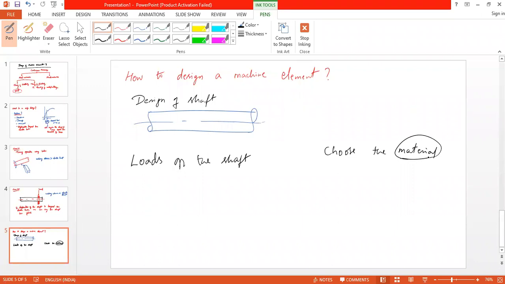Aesthetics of the material. How is it gonna look? Aesthetics will not come under machine design. That is, aesthetics will not come at the first place. It will come at the last. Because dimensions of the part that we want to use. Okay, dimensions.